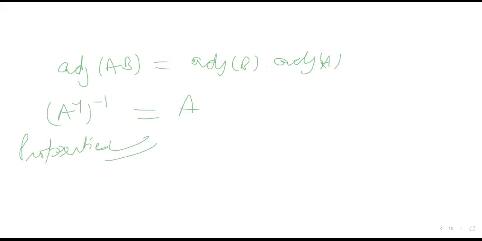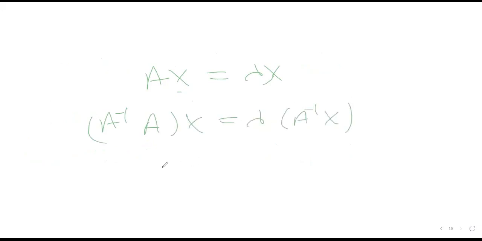I think only one or two minutes are left in the meeting, so let's do one question. If A has eigenvalue lambda, then prove that A inverse has eigenvalue 1 by lambda. How to do it? It's very easy. We know that if x is the eigenvector, Ax equals lambda x. Now multiply by A inverse. So A inverse A x is equal to lambda into A inverse x. A inverse A x will be x only, Ix is x, equal to lambda A inverse x. This gives A inverse x is equal to 1 by lambda x.